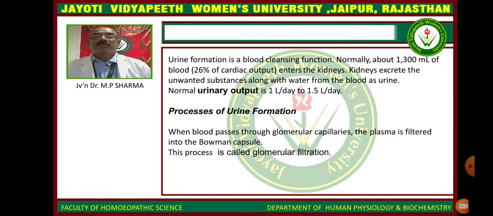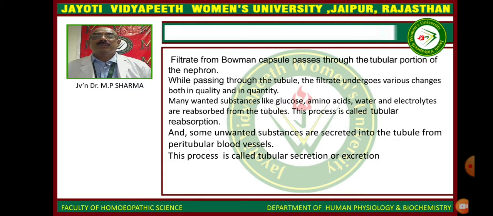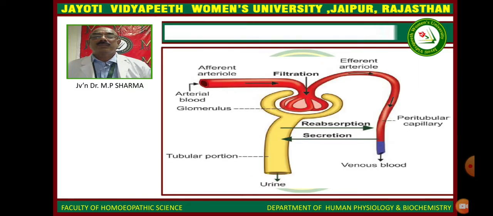Process of urine formation. When blood passes through the Bowman's capsule, the filtrate from the Bowman's capsule passes through the tubular portion of the nephron. While passing through the tubule, the filtrate undergoes various changes both in quality and quantity. Many wanted substances like glucose, amino acids, water, and electrolytes are reabsorbed from the tubules, and this process is called tubular reabsorption.